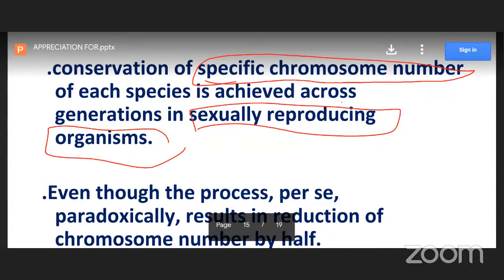Chromosomes from one parent and chromosomes from the other parent, that genetic material, are transported to the daughter cells or daughter organisms. Chromosomes are the genetic material of the parents, and one copy enters into the daughter cells.